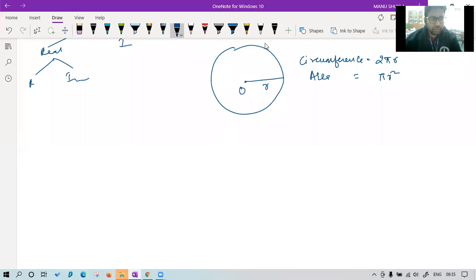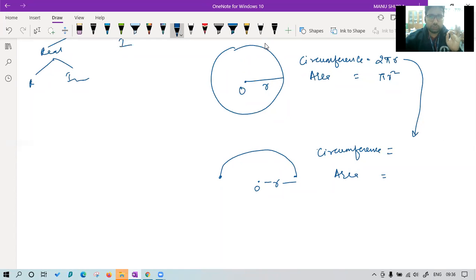What if we are given a semicircular arc? If we are given a semicircular arc of radius r, tell me what will be the circumference and what will be the area. Suppose you have a bangle and you cut the bangle into 2 equal parts, then what will happen to the formula of circumference? Circumference is the distance covered. Yes, Tushita, very good. Lavya, good.